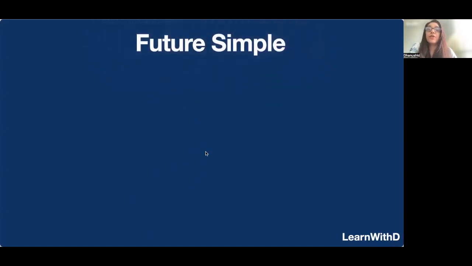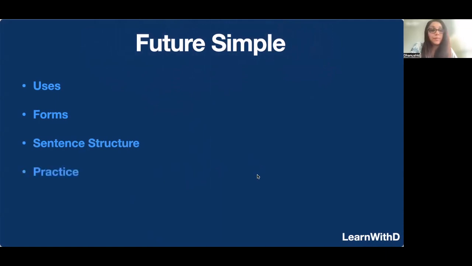All right. So in future simple, we are going to look at the uses, the forms, different types of future simple, the sentence structure. How do we use future simple in a sentence? And of course, practice, because practice makes perfect, right? Okay. So let's start with the uses.